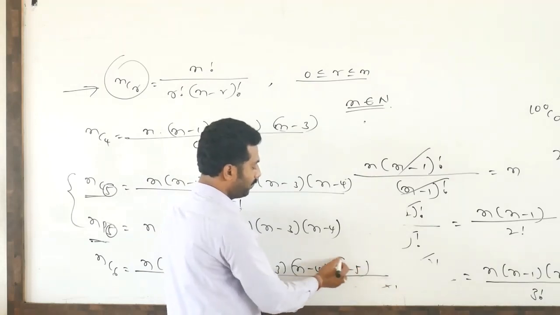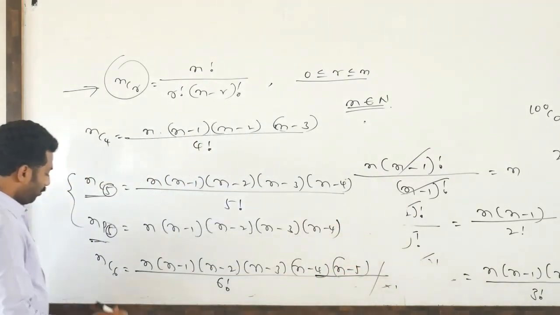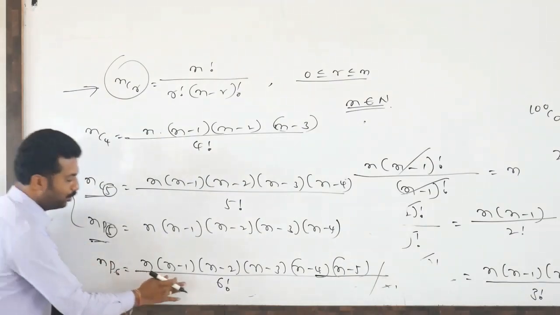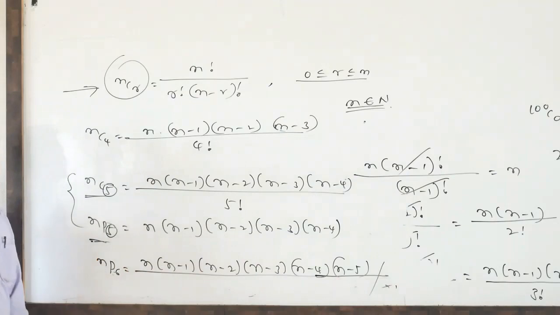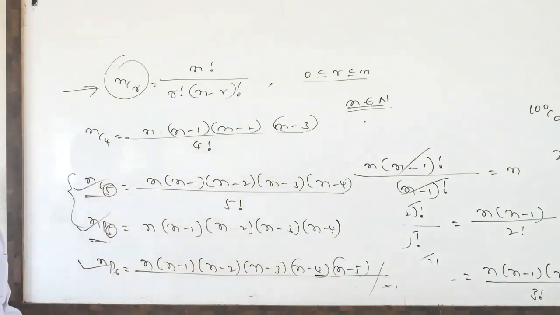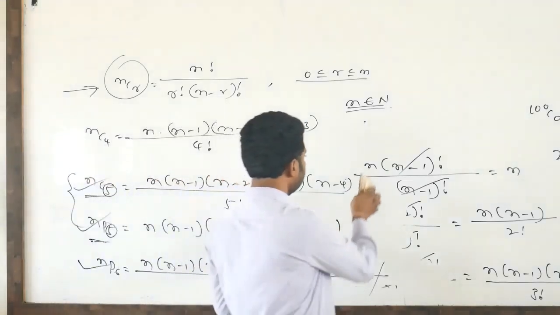Like this. Suppose nP6, if you want to write nP6, you should not write divided by 6 factorial. So that is the difference between nCr and nPr values.